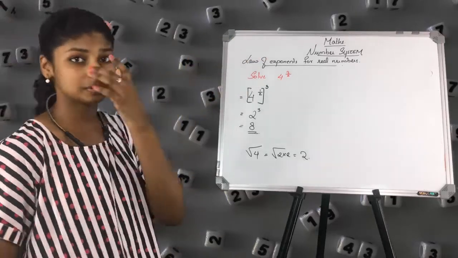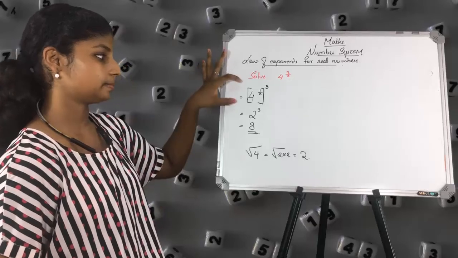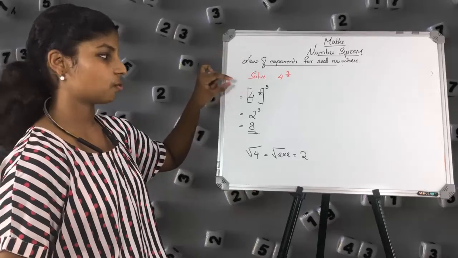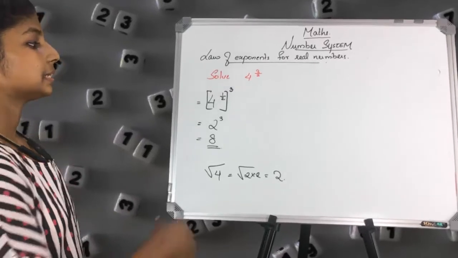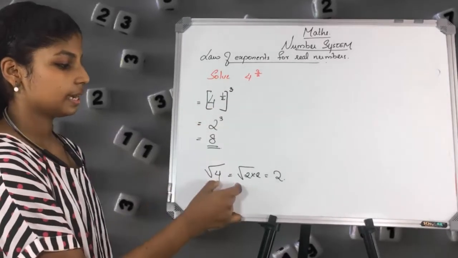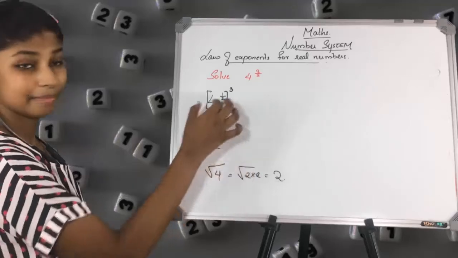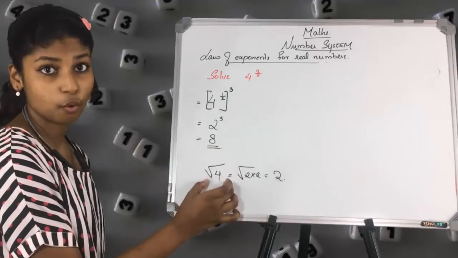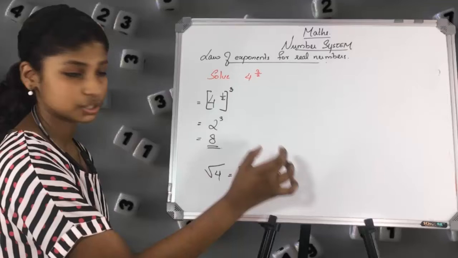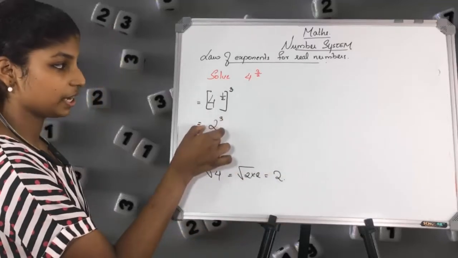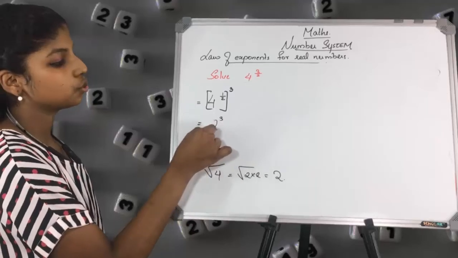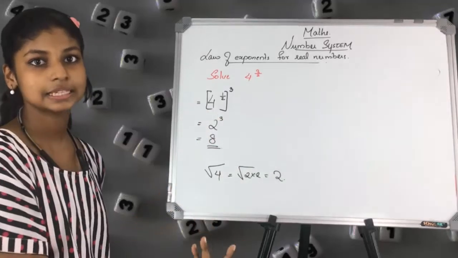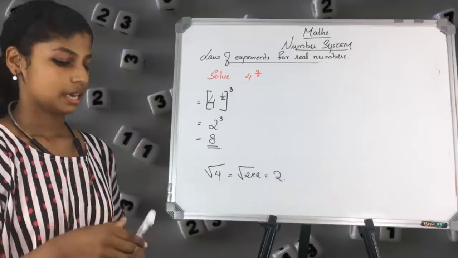Here 4 raised to 3 by 2 can be written as 4 raised to 1 by 2, the whole raised to 3. And 4 raised to 1 by 2 means root 4, and root 4 is 2. We write the 3 as the power, and 2 raised to 3 is 8, and you got the answer.